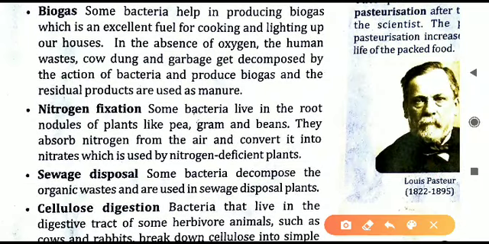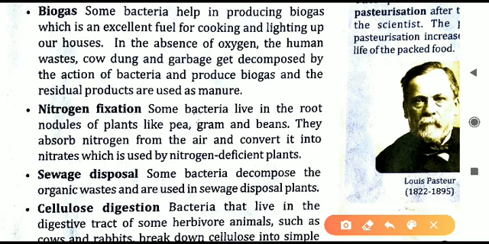Next, now biogas. Biogas is a fuel. It produces heat. When we burn biogas, it produces heat. So it is a fuel for cooking. It is used, and also we can light up. We can turn on the lantern using this. So it is used for lighting up the houses in the villages. It is generally used. So how is it produced? It is also produced from the bacteria.